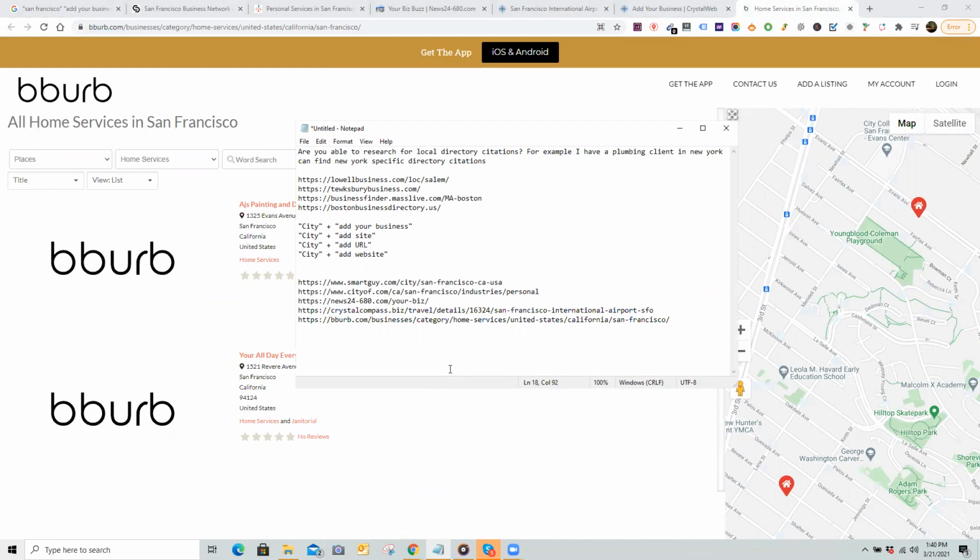That's pretty much it. That's how you're going to go out there and find local citations. There's not that much more to it than that. You go out and find this, you're going to be able to find at least maybe 10, 15, 20, 30 local citations. And once you have them, then we pretty much have them for every single city. And we just use those over and over and over again. So this is pretty much the gift that keeps on giving.